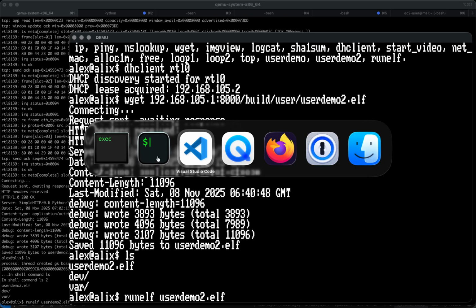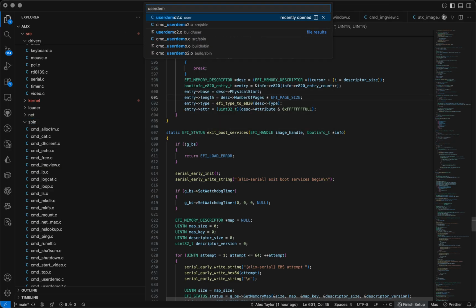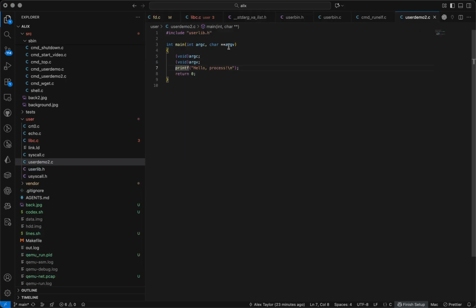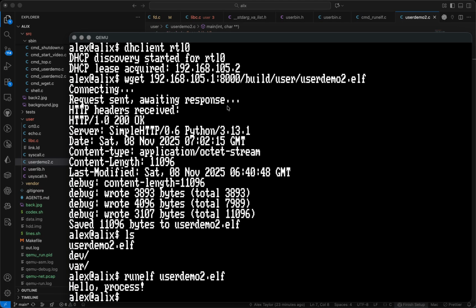userdemo2.elf. And just as a reminder, if we go back and have a look at this code, userdemo2, where is it? Userdemo2, here it is here. It literally just prints hello process and returns. So this is using our userland libc and our userland printf, and it's built by the main makefile as a separate binary that we can then pull into the OS via wget, and we can run it. So I'm just going to hit enter here, and there we go, hello process.